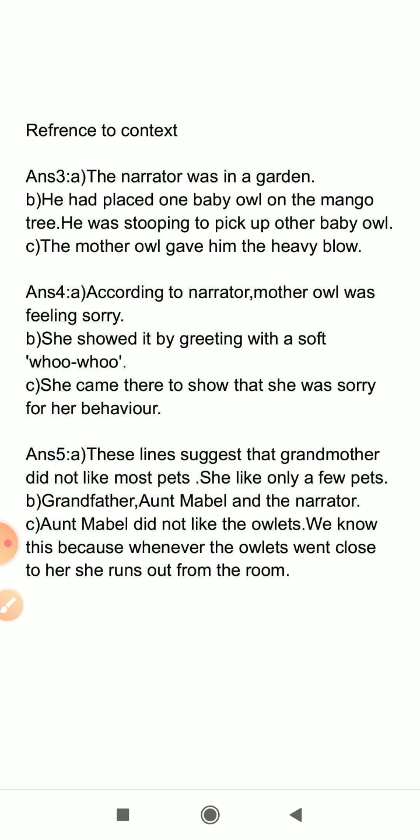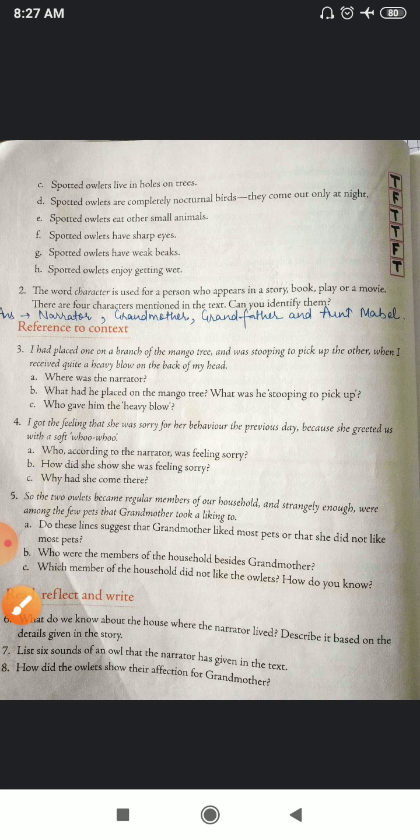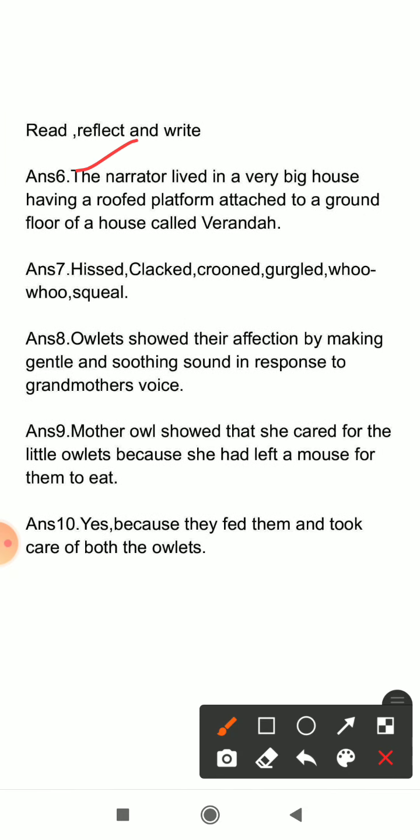Okay. Now, next, we'll start with read, reflect, and write. And they are 6, 7, 8, 9, 10. First of all, I'm going to read the 6th one. What do we know about the house where the narrator lived? Describe it based on details given in the story. So, in this question, we have to mention the house where the narrator lived. According to what we have read in the story, we have to answer. The answer is: the narrator lived in a very big house having a roofed platform attached to the ground floor of the house called veranda. Right? The house was very big.